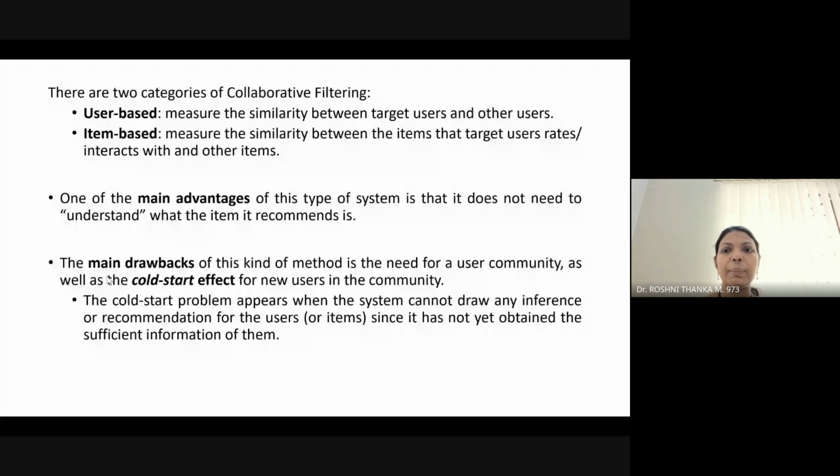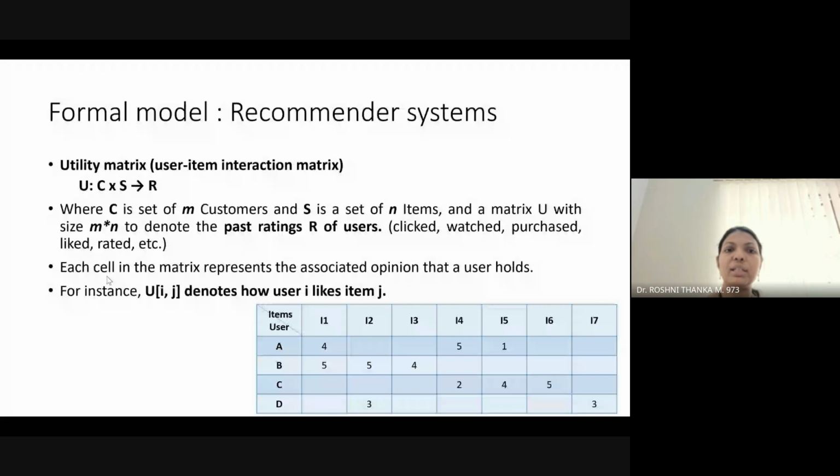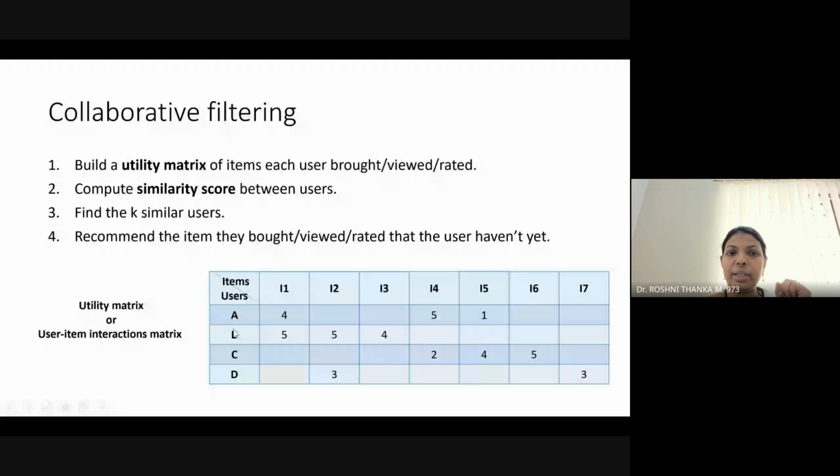The cold start problem is that there is no previous history, previous recommendations, previous preferences, or sufficient information to make suggestions. That is the main drawback, also called the cold start effect. I have already told you about the utility matrix, which helps in the recommendation system. That is customers across items, which will give you the recommendations. Same thing is there.